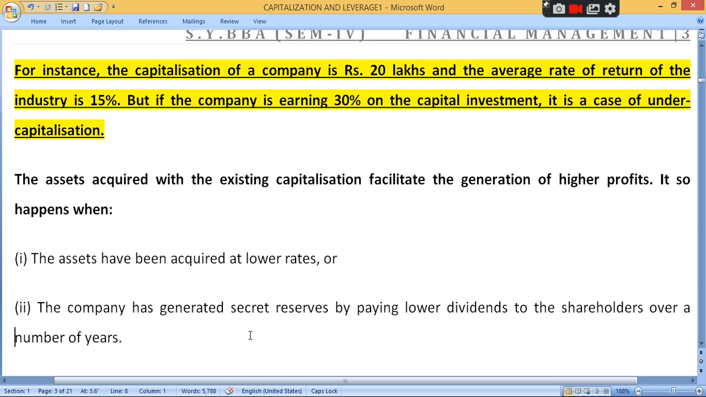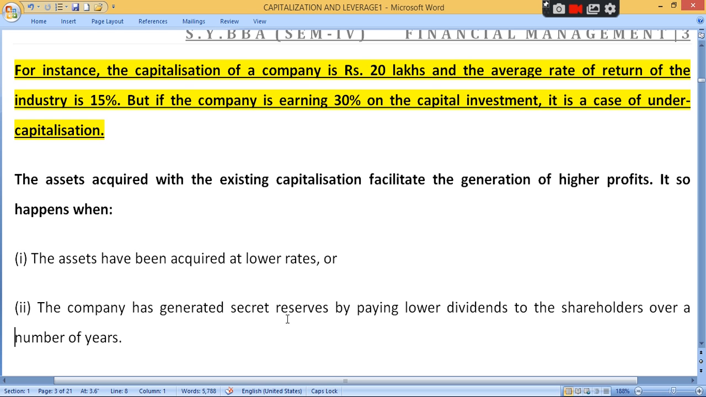Secret reserve. Secret means those types of things which cannot be mentioned in the balance sheet, in the financial statement. Secret means that which is not mentioned or recorded in the financial statement. Clear? The company has generated secret reserve.